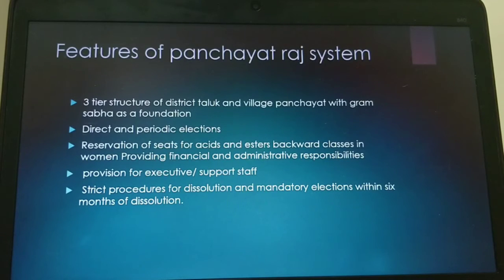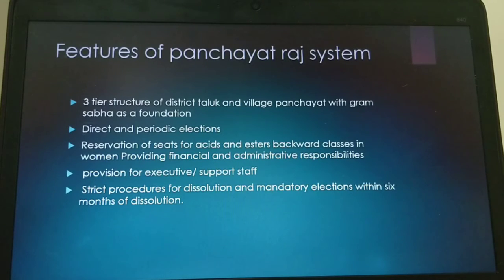What are the 3 tiers? That is district level, taluk level and village level. At present in Karnataka, we have 30 Jilla Panchayats, 176 Taluk Panchayats and more than 6022 Grama Panchayats.